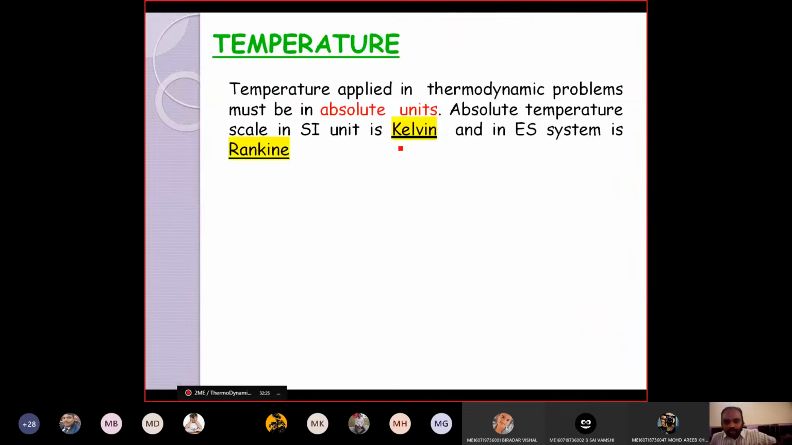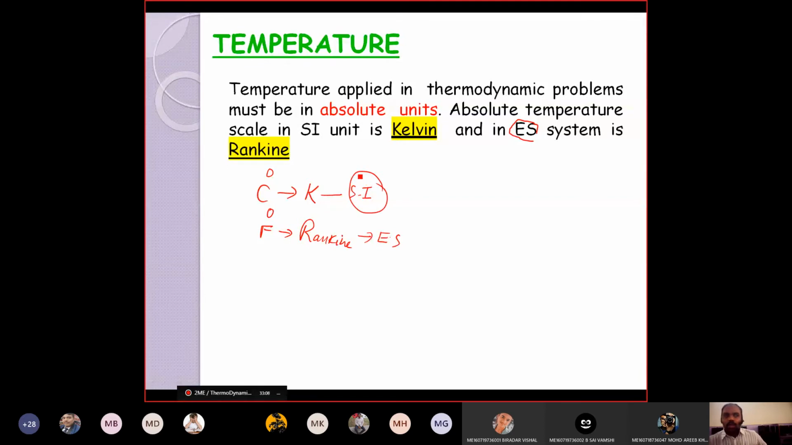Now, basically we always go for absolute units. In the SI system we use only absolute units. So degree centigrade is converted into Kelvin in the absolute system, and degree Fahrenheit is converted into the Rankine system. The Rankine system is the ES system, the English system, whereas degree centigrade and Kelvin are our SI system, the system of international units. In India we follow the SI system.